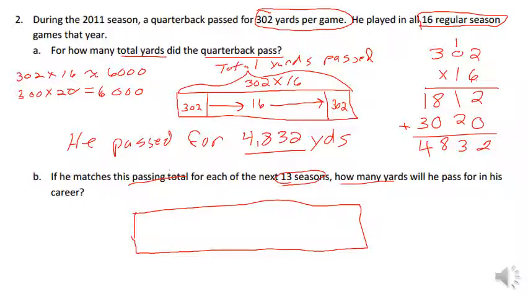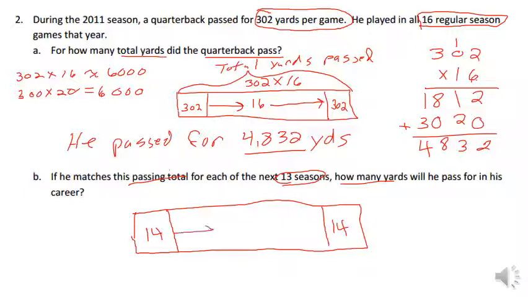Well, once again, he said 13 seasons. But notice here, for each of the next 13 seasons. Well, we're already talking about one season up here. So that's a total of 14. A lot of students make a mistake. They don't read it totally. And it says 13 seasons, but this is 14 because you have 13 next seasons plus one he just finished. So we know that's going to be 14 seasons.